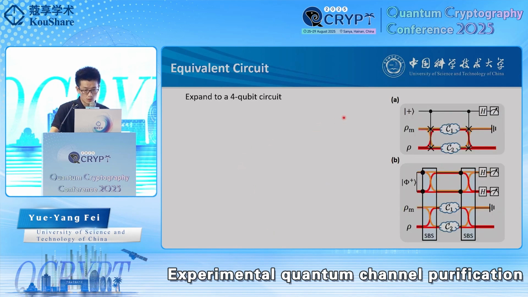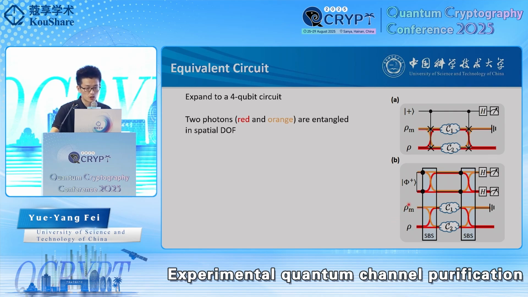With the SBS, we can put the protocol into a linear optical system by expanding the original circuit to a 4-qubit one. In this new circuit, we use the Bell state phi plus as the control qubits instead of the plus state in the original circuit. The two photons, which we color red and orange, carry the input and the auxiliary qubits in their polarization degrees of freedom.